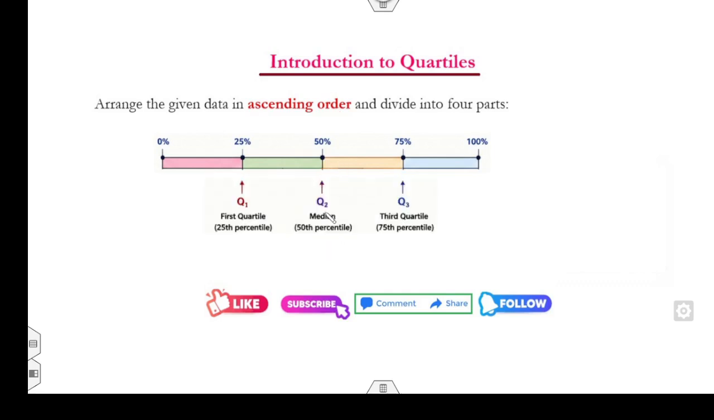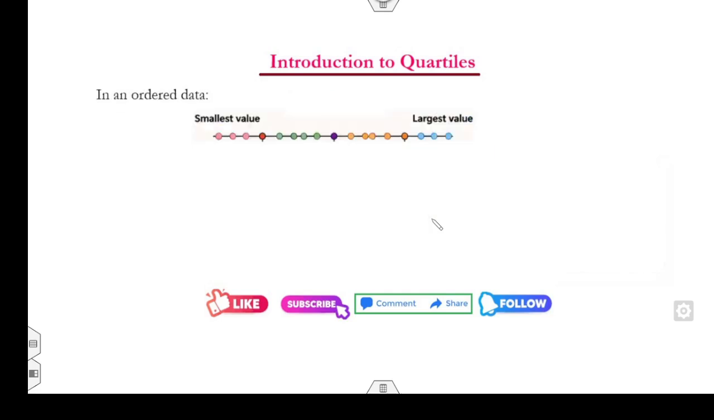Clear? Q2 is called the second quartile, Q1 is called the first quartile, Q3 is called the third quartile. Now, if I ask you to calculate the median of this information x1 up to xn, clearly this purple color is my median. Now look at the left information, look at the right information.